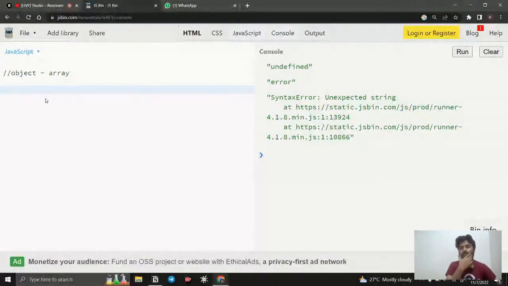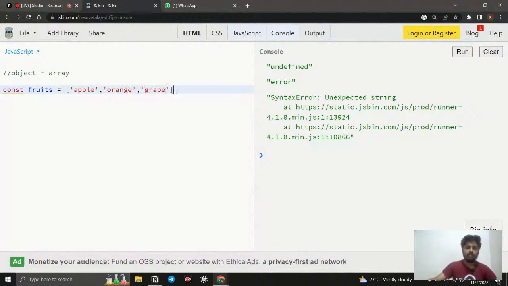We want to create a list, like how we created the fruits list. So I simply say const fruits. For creating an array, you need to use square brackets, and everything you want can be mentioned inside. If you want to create multiple values, you just need a comma to separate them. For example, apple, orange, grape, like this. So this is possible.